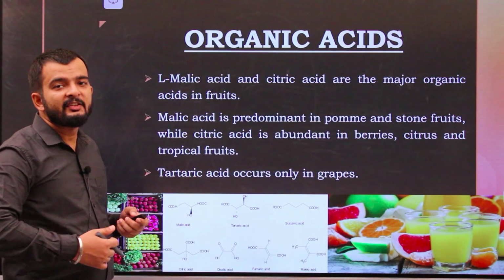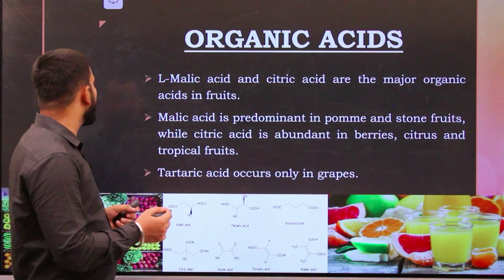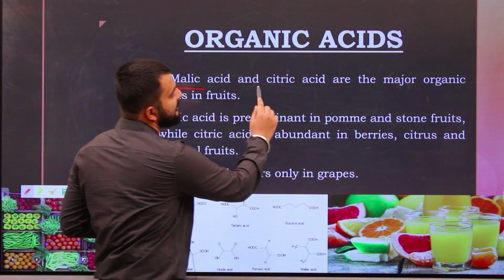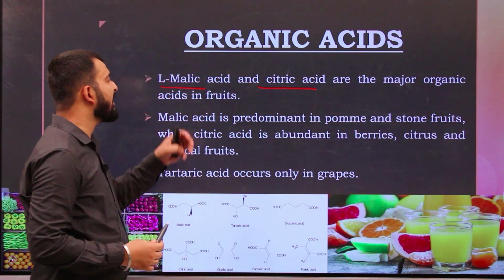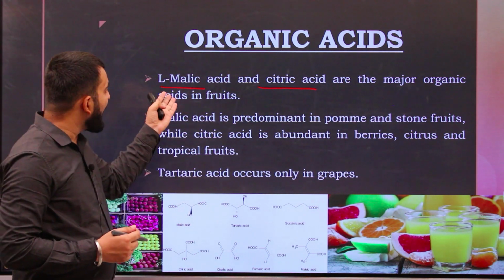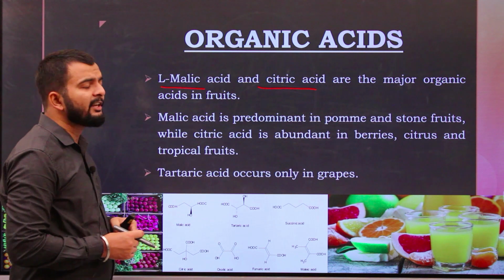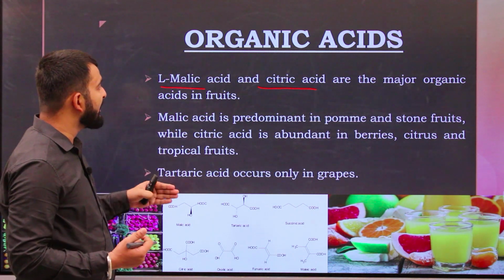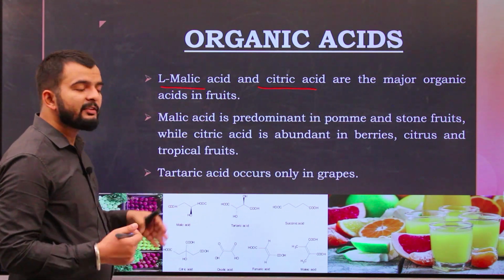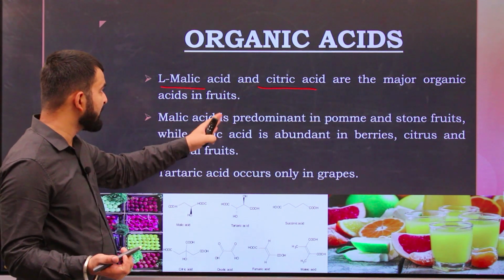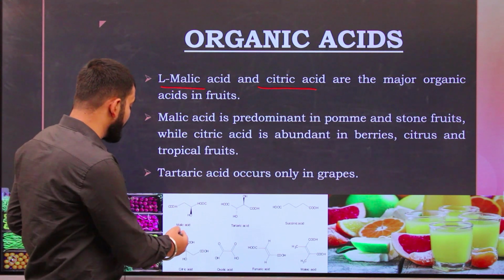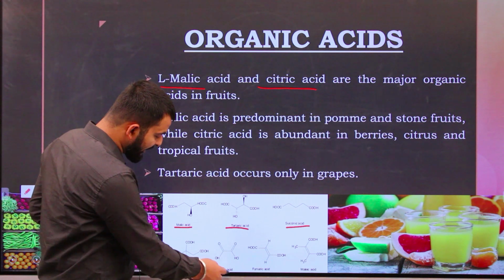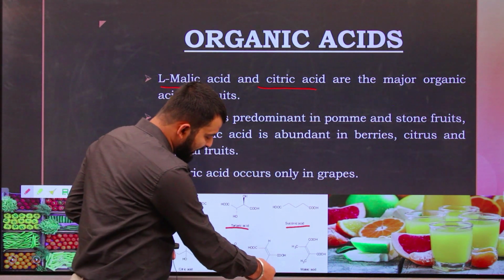Next is organic acids. In case of organic acids, L-malic and citric acid are the major organic acids present in fruit. Apart from these, there are certain other acids also, like tartaric acid, succinic acid, oxalic acid, fumaric acid.